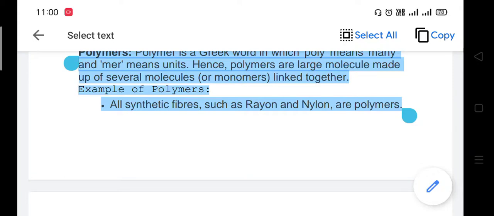Okay, dear student, all of you understood this chapter very well.